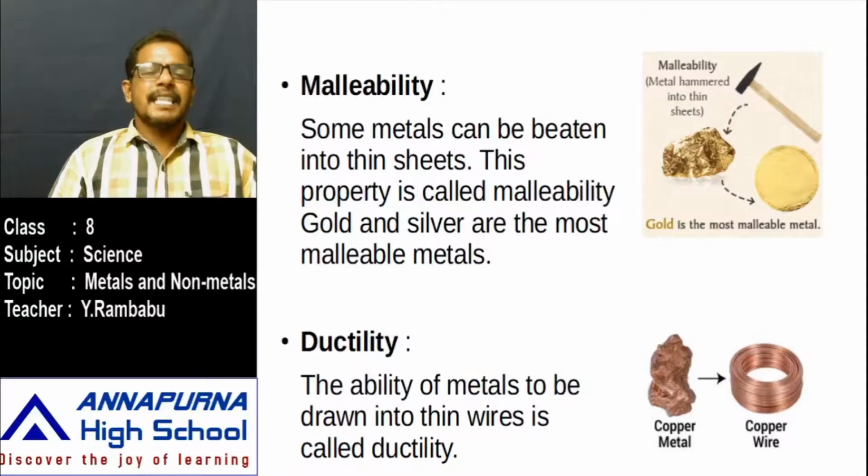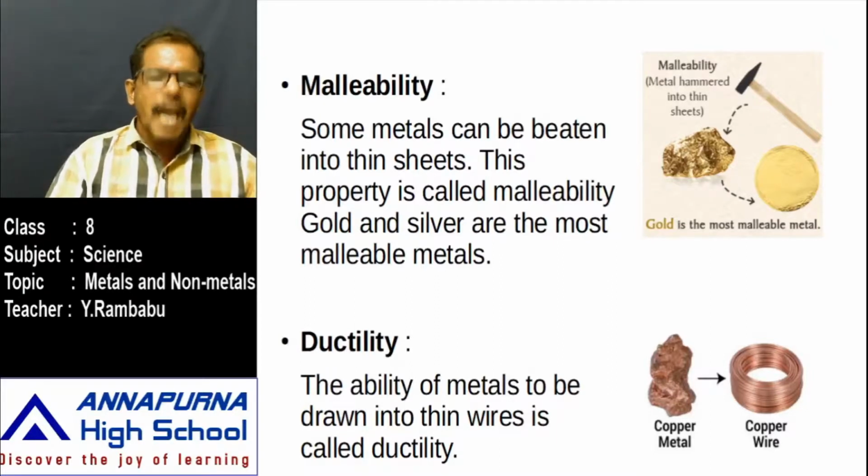Next, another property is ductility. In our homes or in other places, what are used as electric conductors? Mostly copper wires, but in main lines aluminium or iron is also used. These wires which are used to pass electricity are in the form of thin wires, not in the form of sheet or bulk matter. How are these drawn into thin wires? By using the property of ductility of metals.